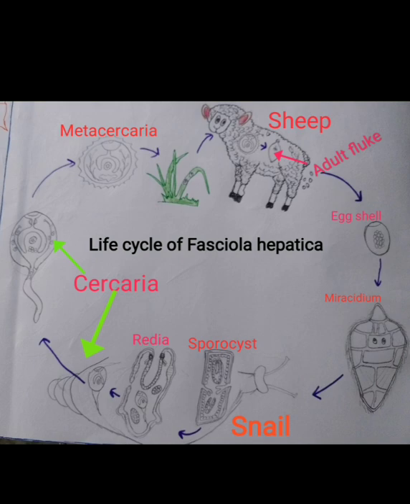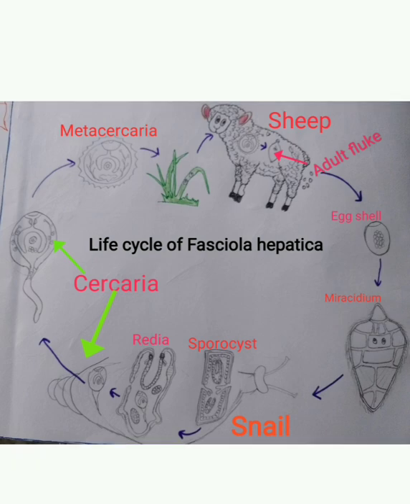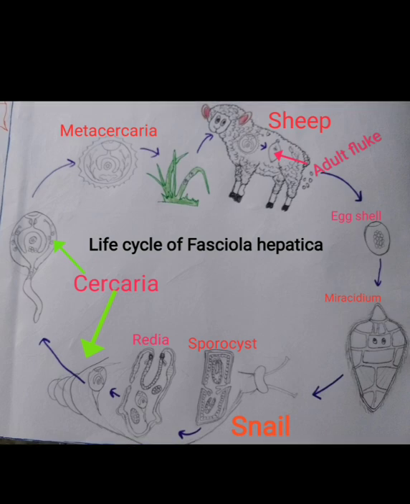Finally, in the radia larva also germ cells and germ balls are present, and from those germ cells and germ balls, through the process of pedogenesis, also called heterogamy, finally the Cercaria larva comes out. So this very phenomenon, where a new larva comes out from the germ cells and germ balls of the previous larva, is called heterogamy or pedogenesis or polyembryony, which is seen in Fasciola hepatica. This is again meant to make the life cycle complex.